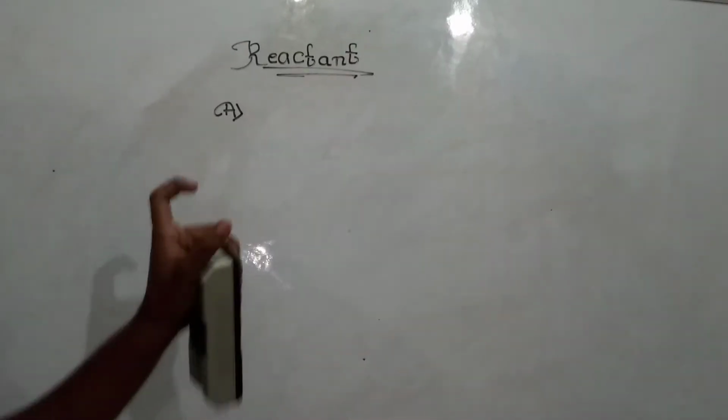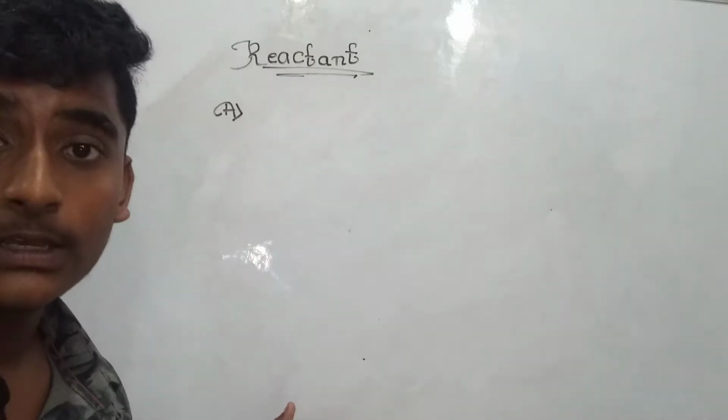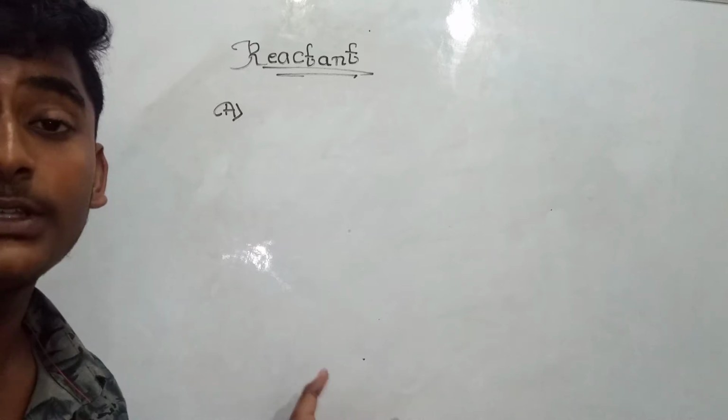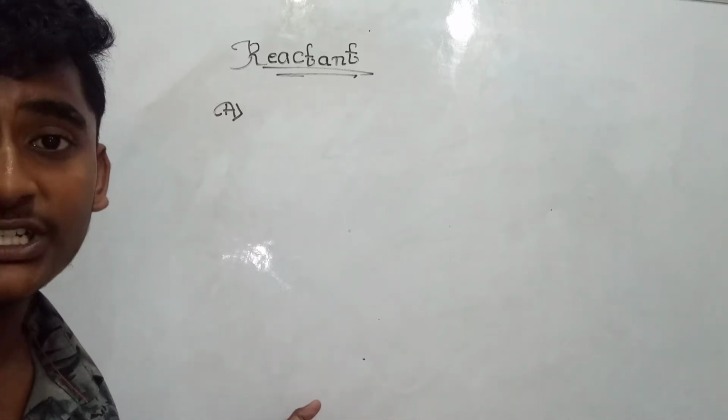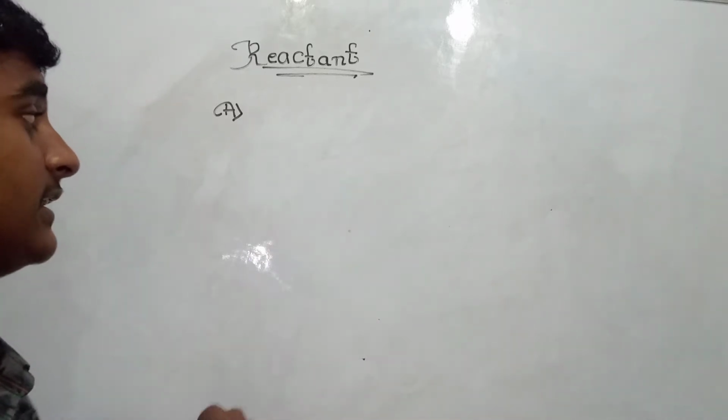Reactant is the substance, or the object, or the material, which undergoes the chemical equation in a reaction, and is known as a reactant.